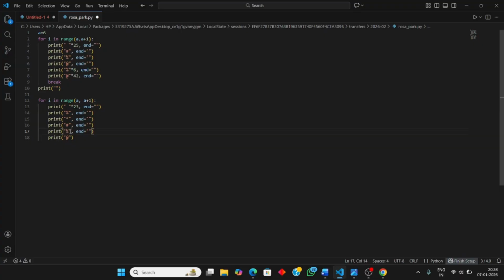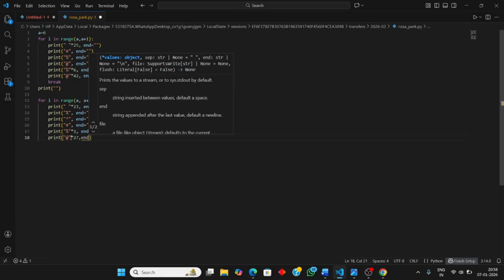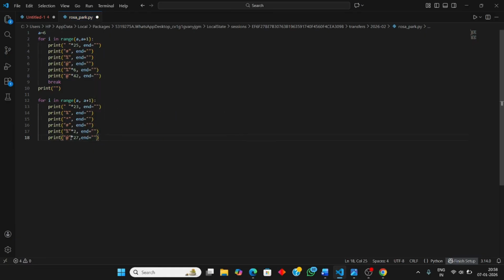Here there is some correction. Here there are two modular symbols, so we will be putting those two. And here we need approximately 27 in the front part. Then again we need this to distinguish between the parts.